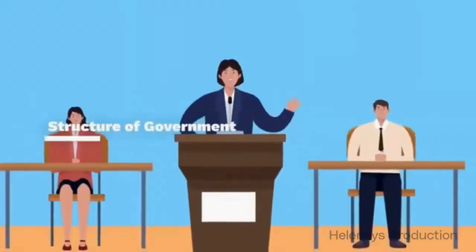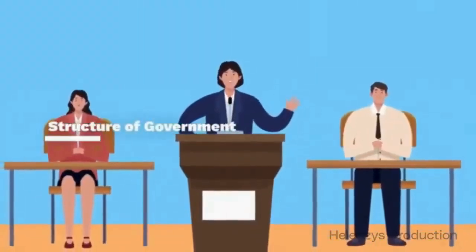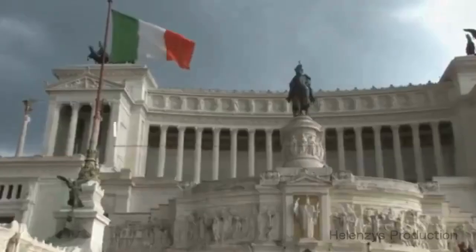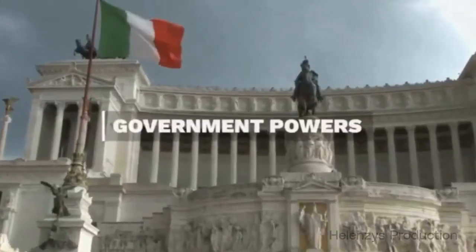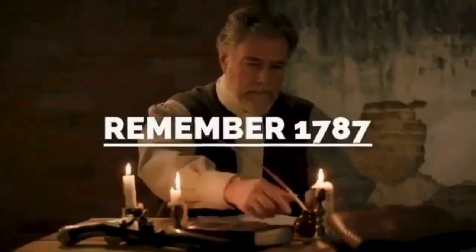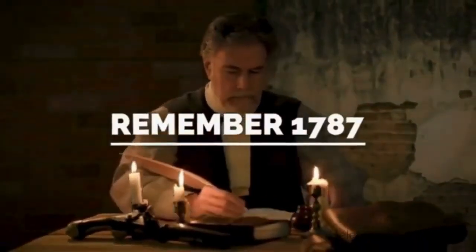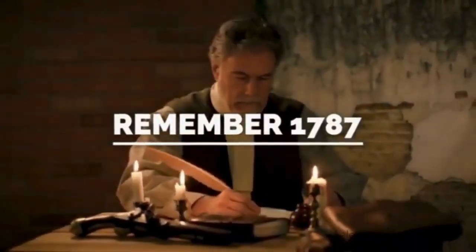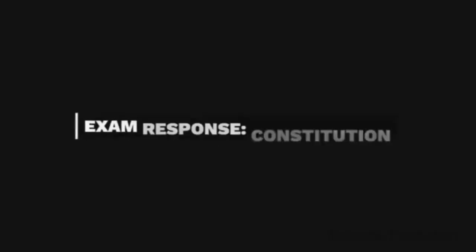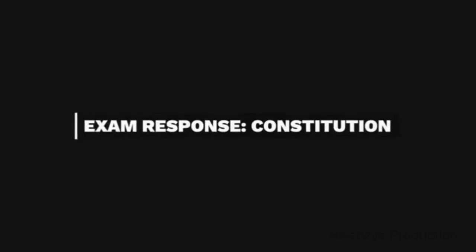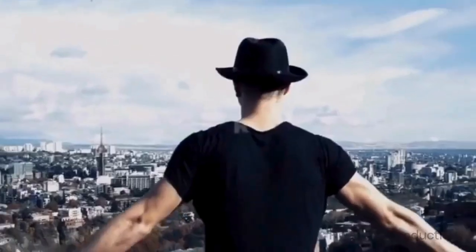It explains the structure of the government, like Congress, the President, and the courts. It also explains what the government can do and what it cannot do. Here's an easy way to remember it. 1787 is the year the country wrote its top rulebook. That top rulebook is the U.S. Constitution. So in the exam, the correct response is simple, U.S. Constitution. Anyone is enough.